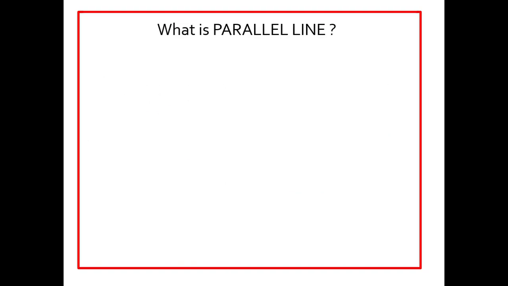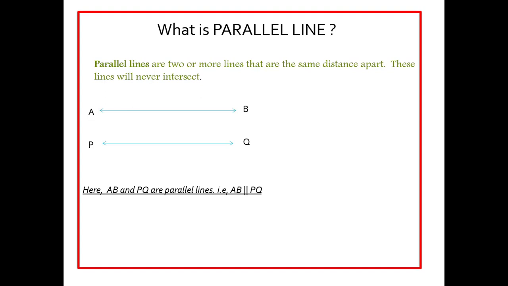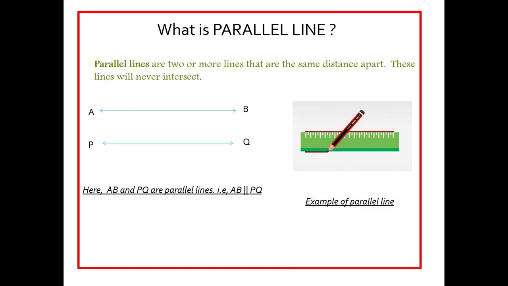Next we will discuss what are parallel lines. Parallel lines are two or more lines that are the same distance apart. These lines will never intersect. Here AB and PQ are two lines which will never intersect. That's why AB and PQ are two parallel lines. An example of parallel lines in daily life is the edges of a scale.